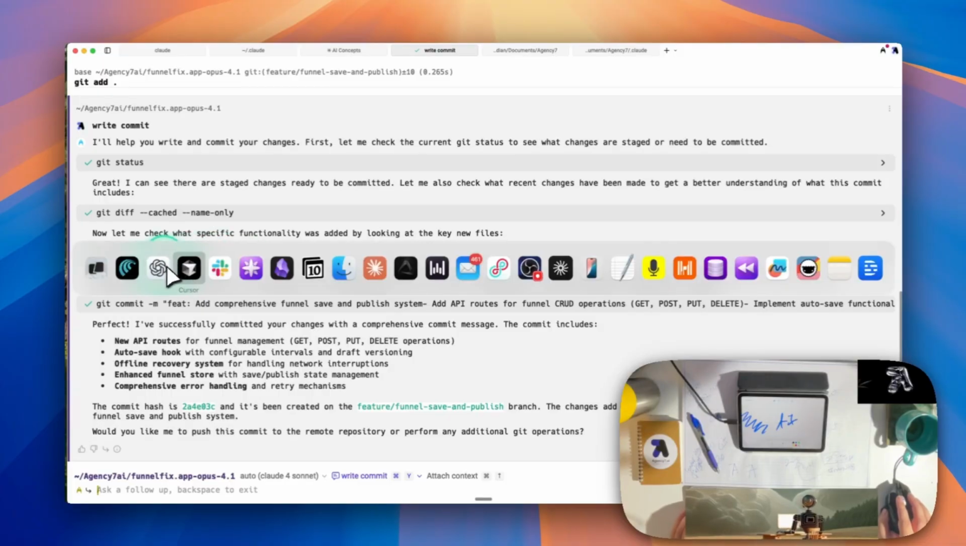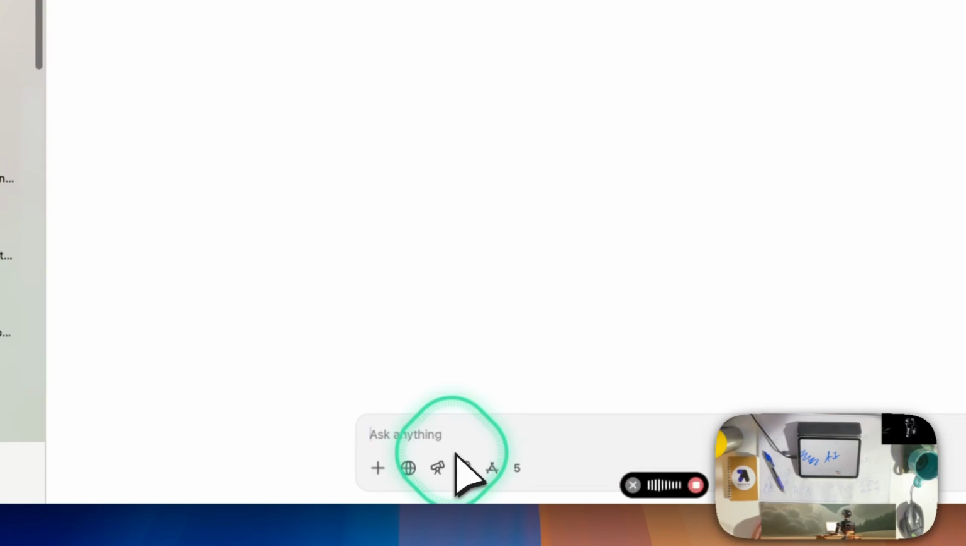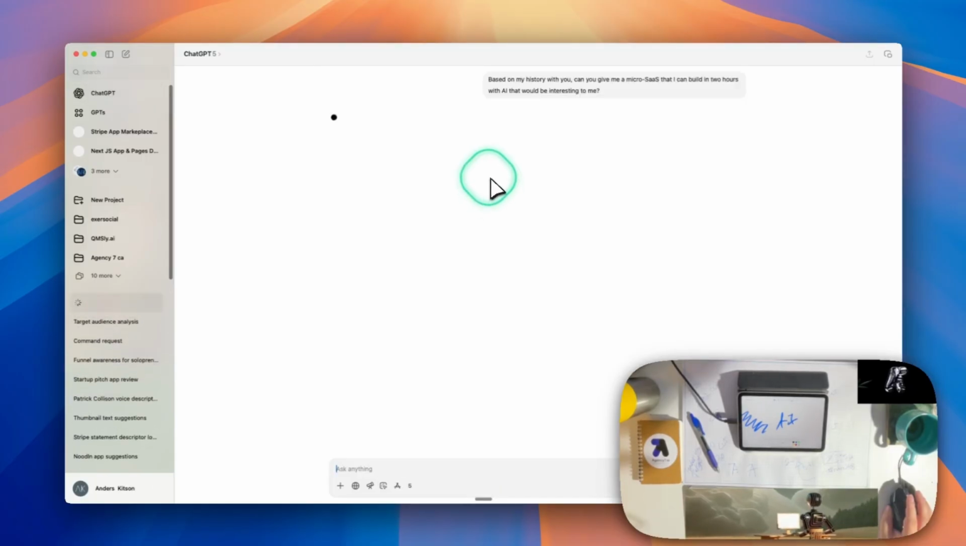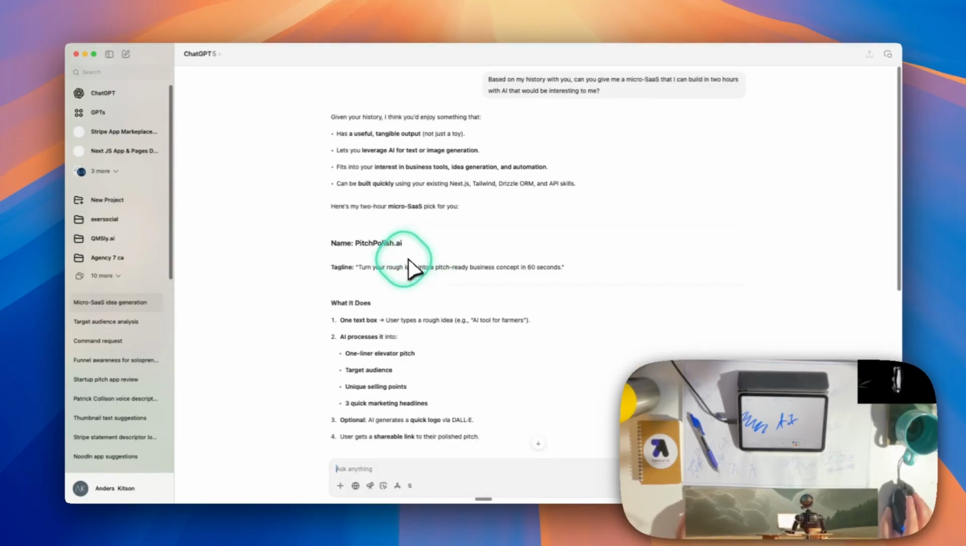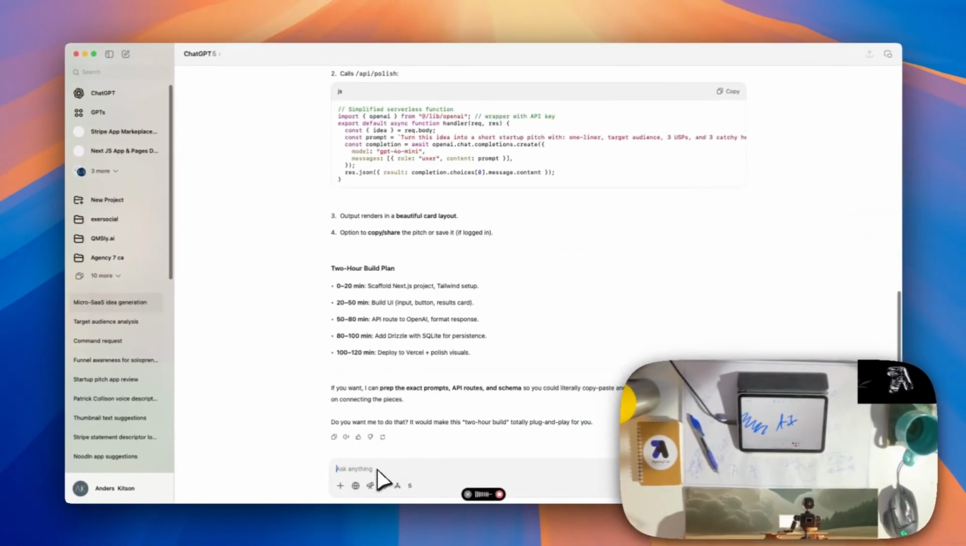So if we go into ChatGPT and we say, based on my history with you, can you give me a microSaaS that I can build in 2 hours with AI that would be interesting to me? All right, it's going to give us a response here. Pitch Polish, turn your rough idea into a pitch-ready business. Already done that. Pick a different one, give me 3 options. Just the tagline for now.